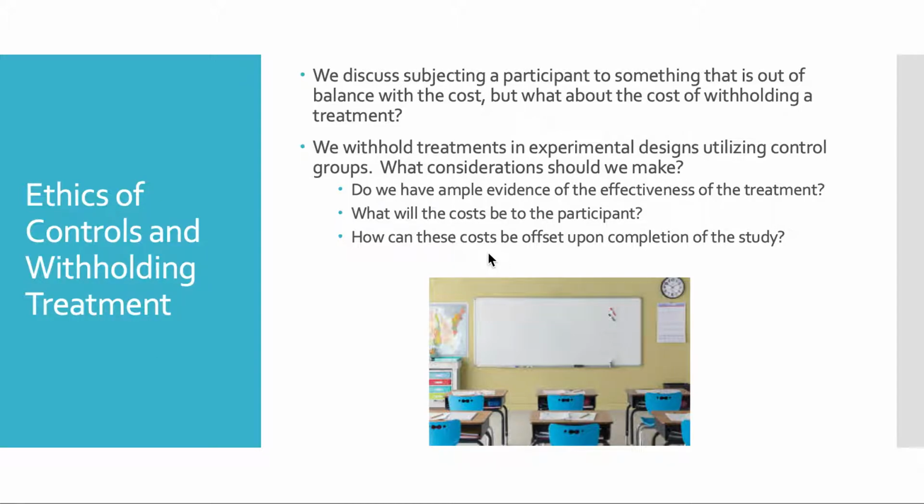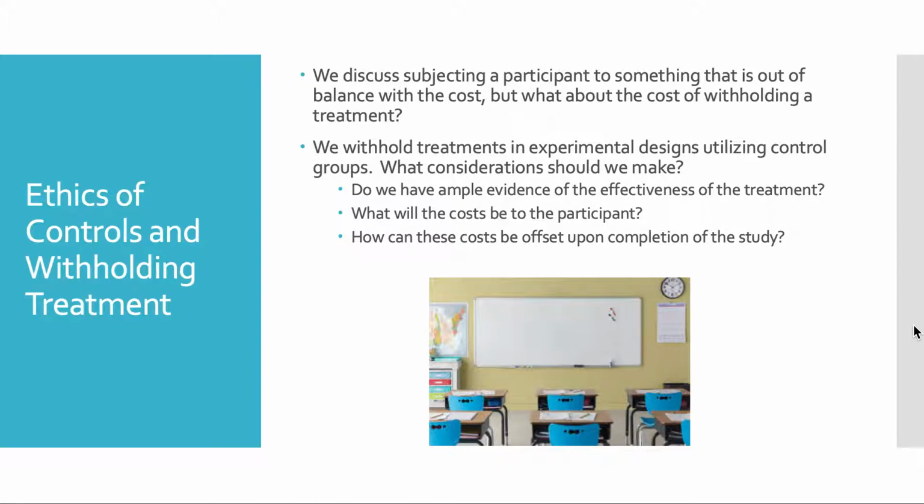So the considerations that we should make when we're deciding what's going to be the cost to the control group, the group of people that we're purposely withholding this treatment from. We talked about what would it be like if we use the treatment, what would be the cost to them, and is it worth the risk? But for our control group, what is the cost to them for not having the treatment? So what we want to consider is, do we have ample evidence of the effectiveness of the instrument? Do we have previous history, previous knowledge, previous studies that tell us that there is a strong possibility that this particular treatment is going to be effective?